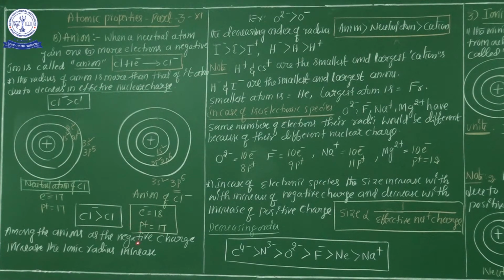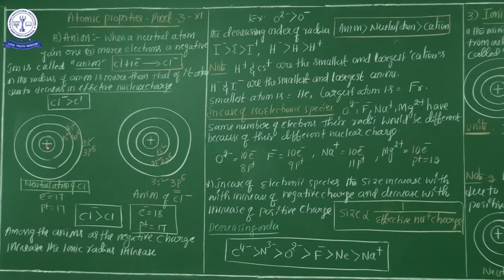If the proton numbers are maximum, what happens? The effective nuclear charge is maximum. If the effective nuclear charge is maximum, the valence electrons are attracted towards the nucleus, hence automatically the radius decreases. That's why, my dear students, the cation always has a low ionic radius compared to the anion. But from the anion point of view, proton numbers are low compared to the electrons. That's why the effective nuclear charge on the valence electron is very low. So these are the most important points in the case of cation or anion.